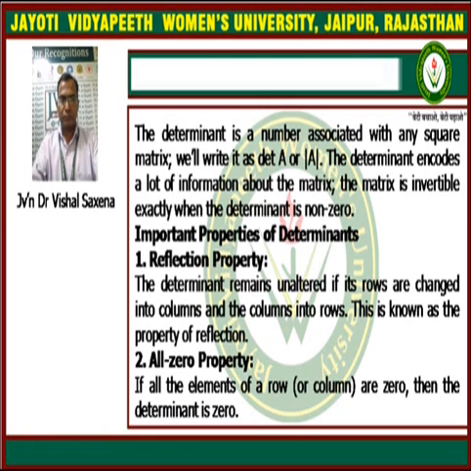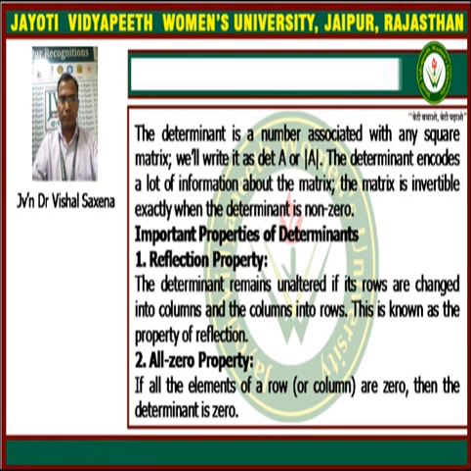The determinant is a number associated with any square matrix, and we write it as determinant of A, with the symbol |A|. The determinant encodes a lot of information about the matrix. The matrix is invertible exactly when the determinant is non-zero.